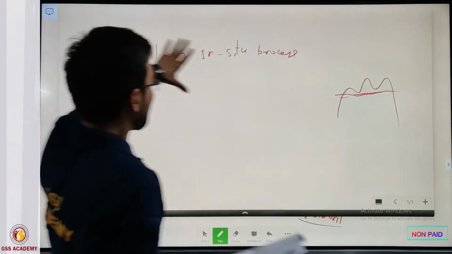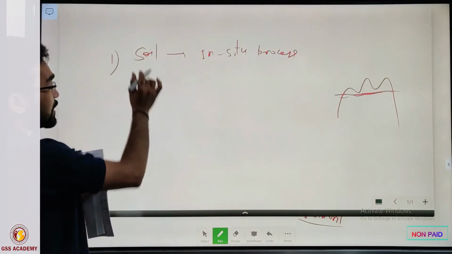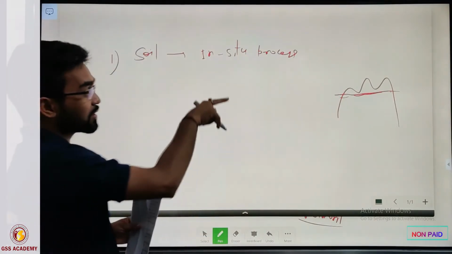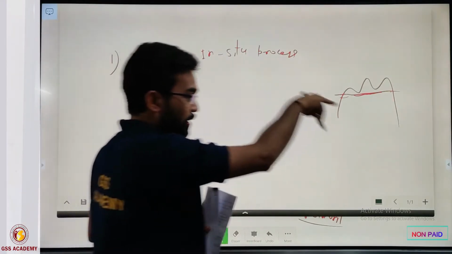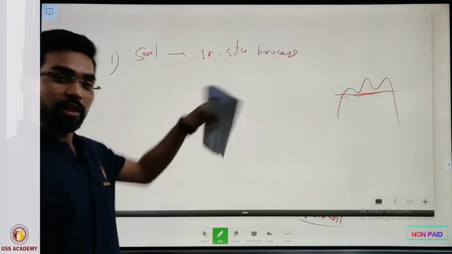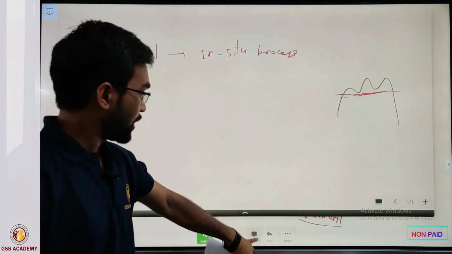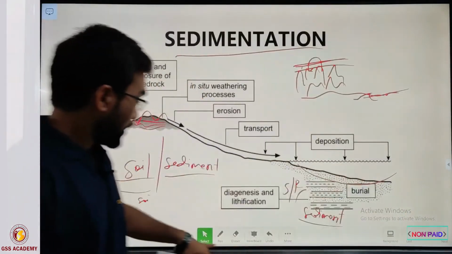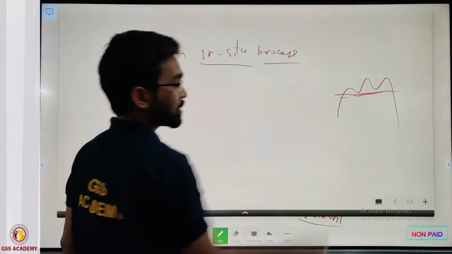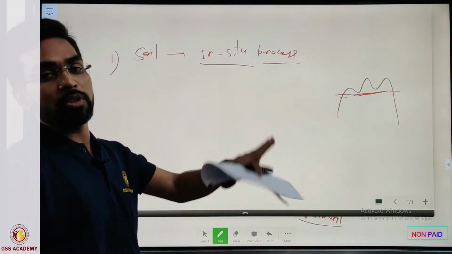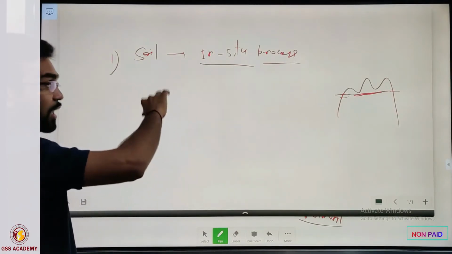So the first difference between soil and sediment is this: sediment is when the weathered particles are transported and get deposited somewhere in the basin, then we give the term sediment. But soil is an in situ process that happens on the original place of the rock.